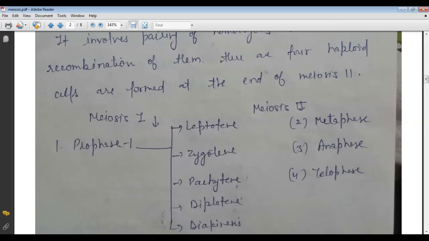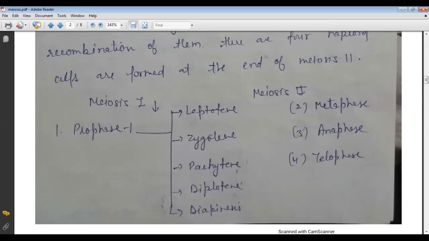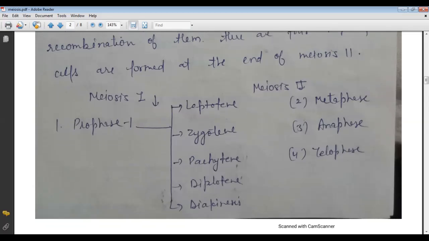Meiosis 2 is just like mitosis. In meiosis cell division, four cells are formed from one cell, because two types of cells are involved, one from the father and one from the mother.